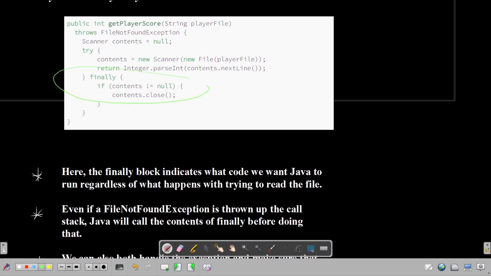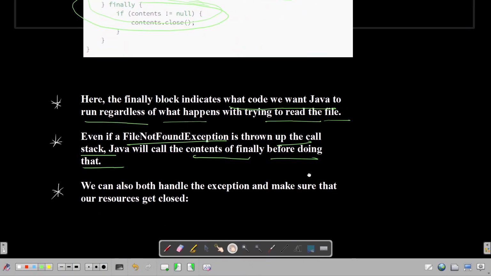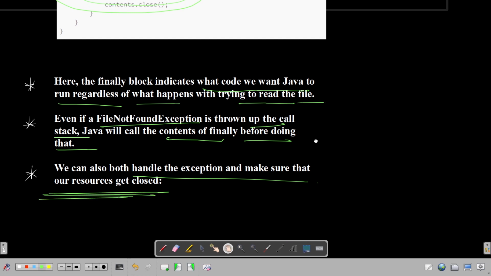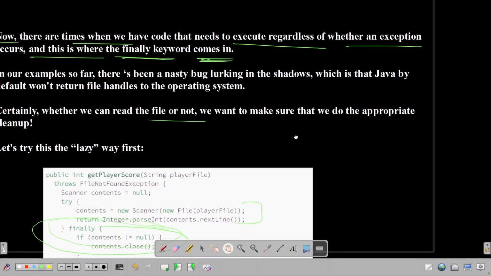Okay, so here is the finally block. The finally block indicates what code we want Java to run, regardless of what happens with trying to read the file. So this will always execute regardless of whatever happens here. Even if a FileNotFoundException is thrown up the call stack, Java will run the contents of finally before doing that, right? And we can both handle the exception and make sure that our resources get closed, so we can do that definitely.